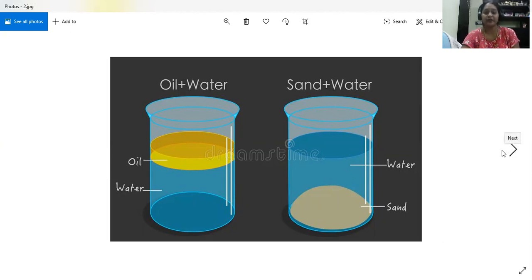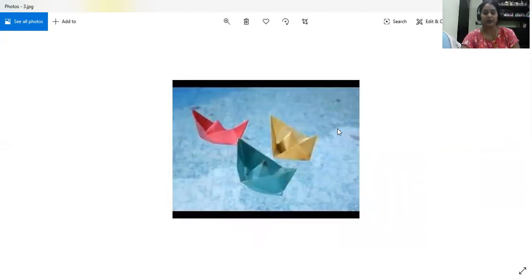A few experiments, children, you can do at home also. You take some glasses and put water in them, half only, and then try to pour something. You can take anything: nails, sand, chalk powder, oil, sugar, lime juice. Anything you can use, and then you categorize them into soluble and insoluble. This one activity you can do. On the basis of this, we can divide things into soluble and insoluble. See, this boat, if you can see, is just floating on the water. It is also insoluble. So that is another property.